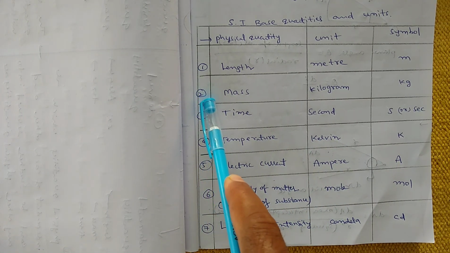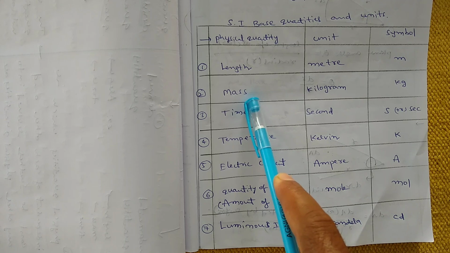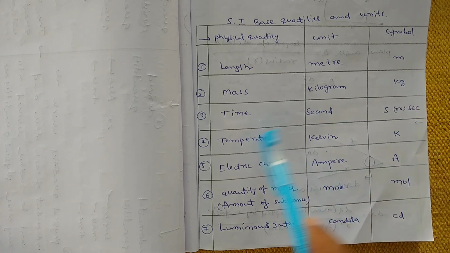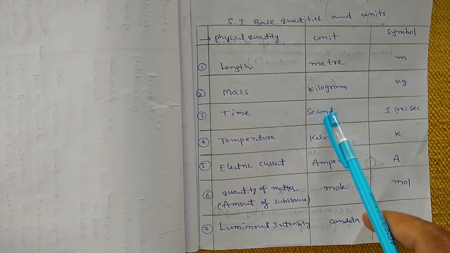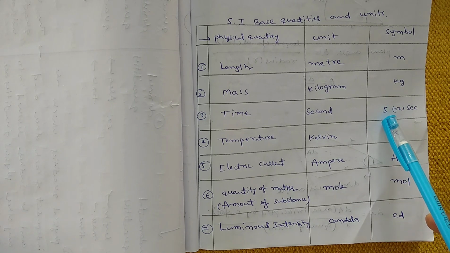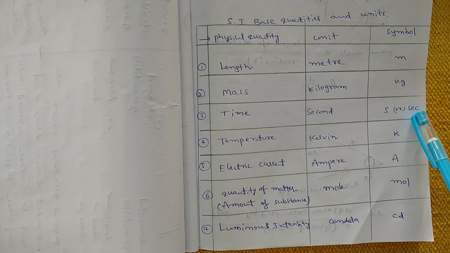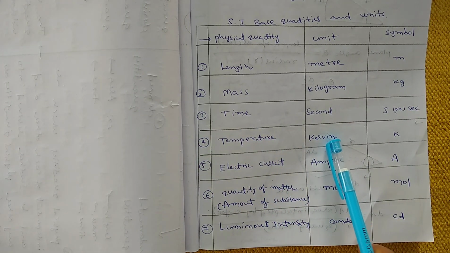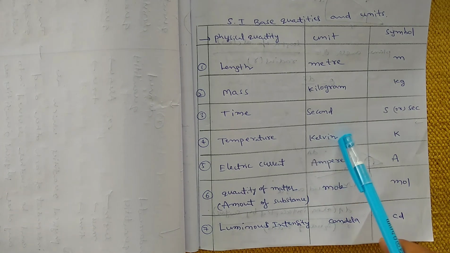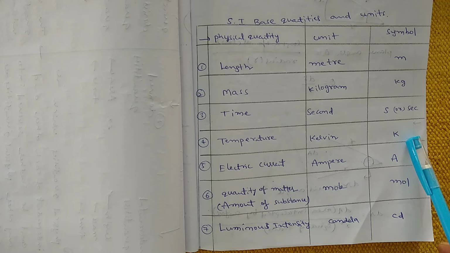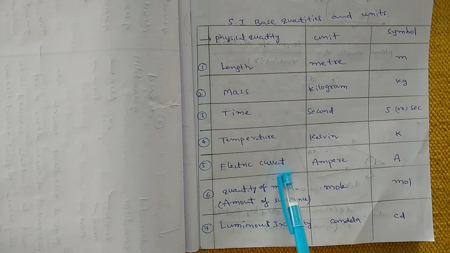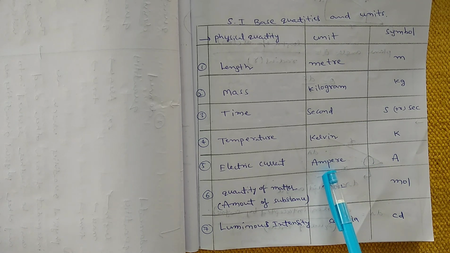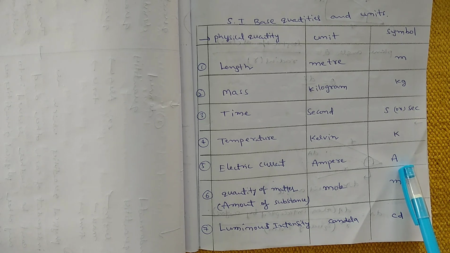The second fundamental physical quantity is mass, and the unit name is kilogram. The symbol is kg. The third physical quantity is time, and the unit is second. We will use small s, or sec. The fourth physical quantity is temperature, and its unit's name is Kelvin. Kelvin is a scientist's name, and the symbol is K. The fifth physical quantity is electric current, and the unit name is ampere. Ampere is also a scientist's name, and the symbol is capital A.